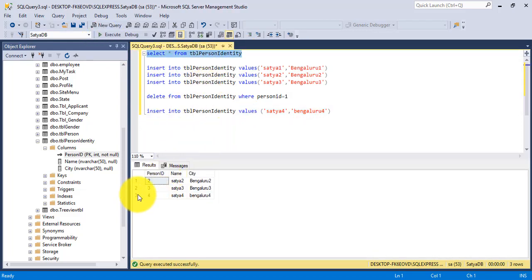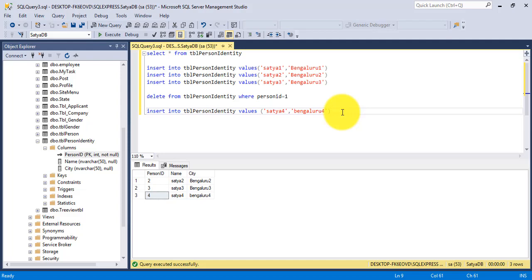See here, the next value of person ID was 4. So it does not reuse the person ID 1 that I deleted earlier. The person ID value 1 is not reusable. Next time whatever records are inserted, it will increment by 1: 5, 6, 7, 8, 9, 10. But I want to reuse this ID of 1.